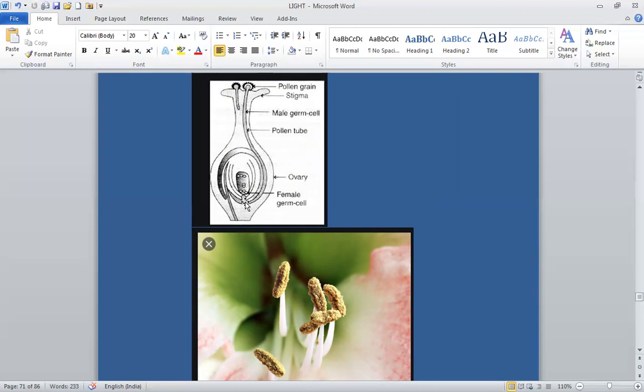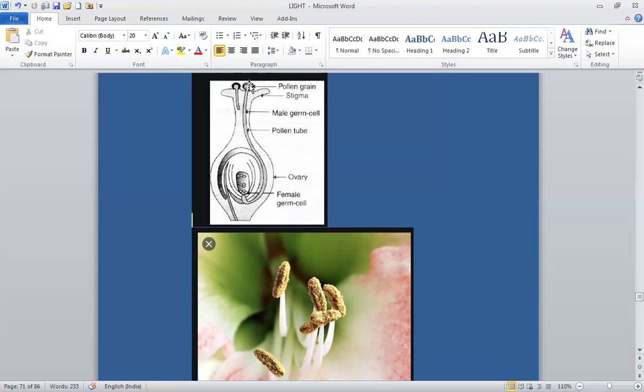Inside this pollen grain, male germ cells travel. See, this is the pollen grain. Once it lands over here, it absorbs water and nourishment from here and forms a pollen tube which enters through the style, it enters the ovary. The pollen tube passes through the style, reaches the ovary and enters the ovule through its micropyle. This opening is known as the micropyle. See over here. Is it clear?